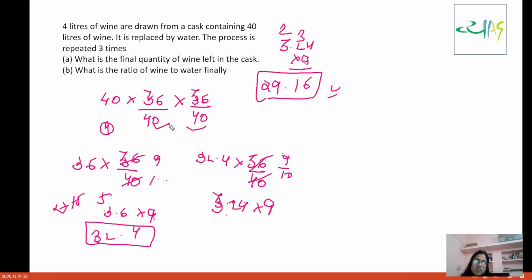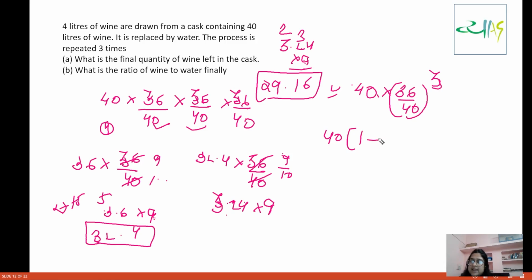So basically you got this formula. Now see what this formula is. If we have to do it 3 times, we will multiply by 36 by 40, 3 times. But listen to this. What is this? 40 into 36 by 40 is cubed. Now this is 40 into 1 minus 4 by 40. Here 40 is the initial quantity of wine, 4 is the quantity of wine we were withdrawing, and the whole thing is cubed.